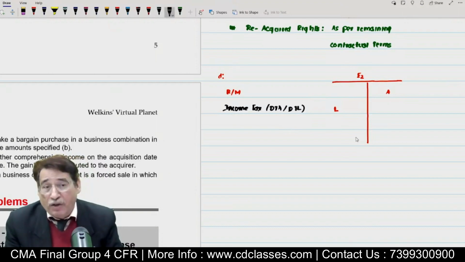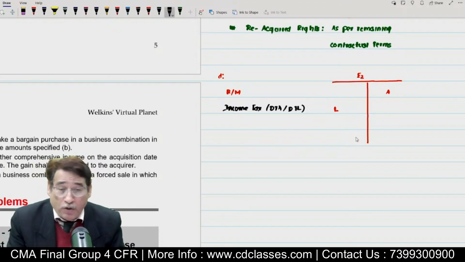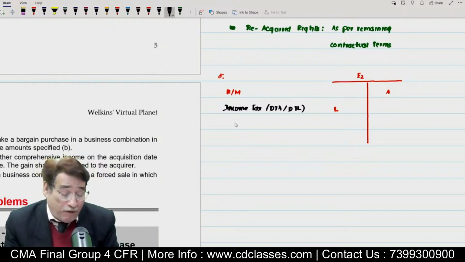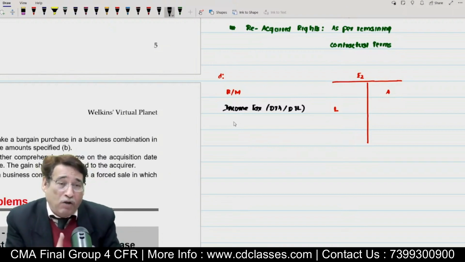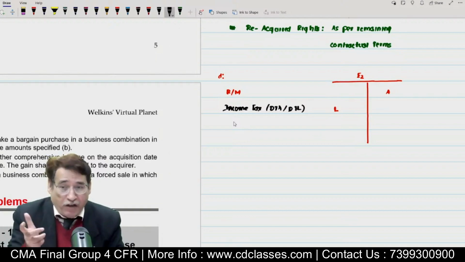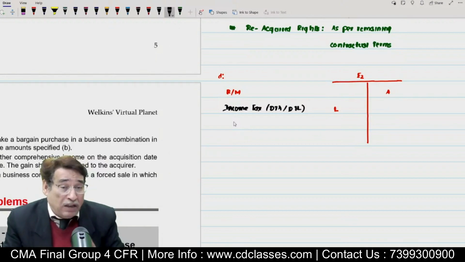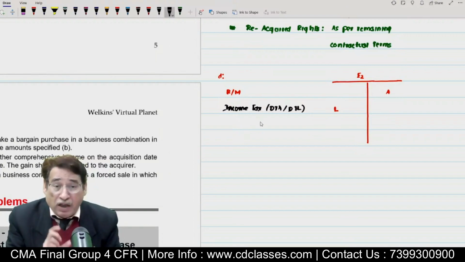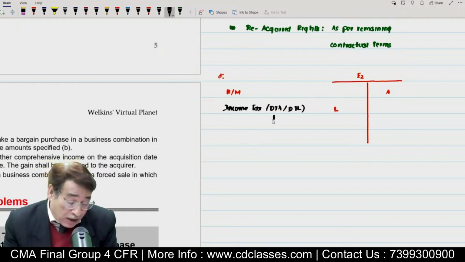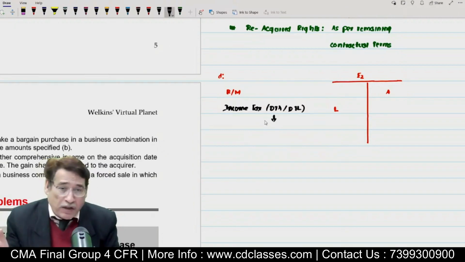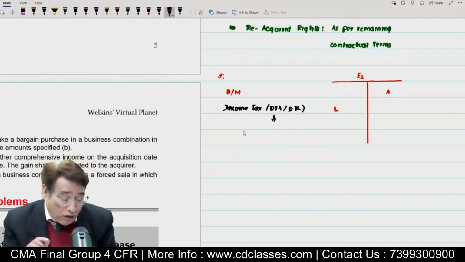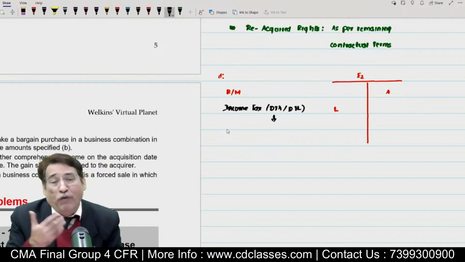Obviously, these assets are not recognized by the acquiring company, no doubt about that. But we will have to recognize them because we are taking over all the assets and liabilities at fair value. Because of change in values, it gives rise either to deferred tax asset or deferred tax liability. So we will have to recognize income taxes, number one, and it will not be recognized at fair value. First of all, they haven't recognized it, but we will have to recognize it.